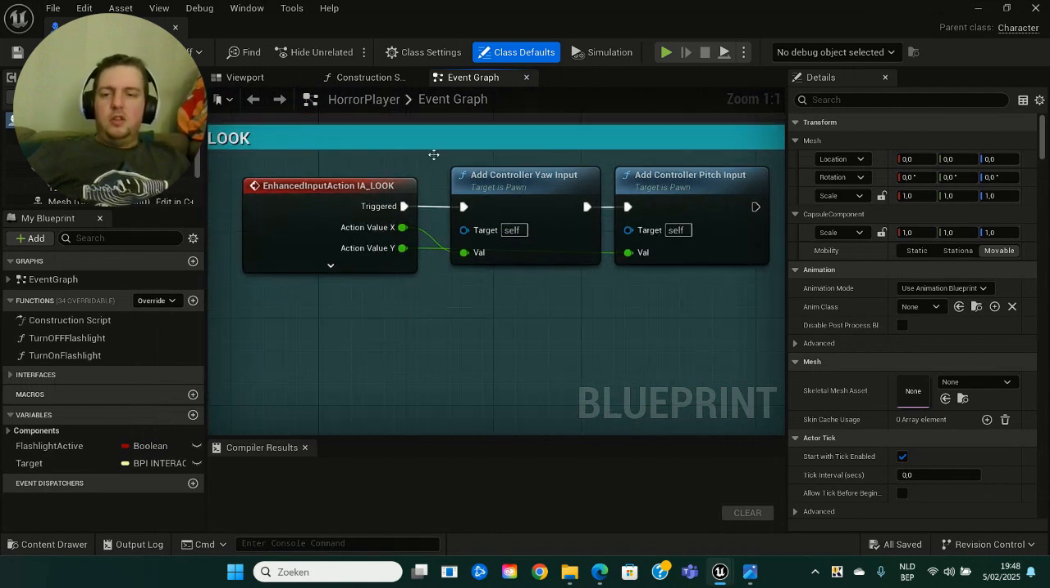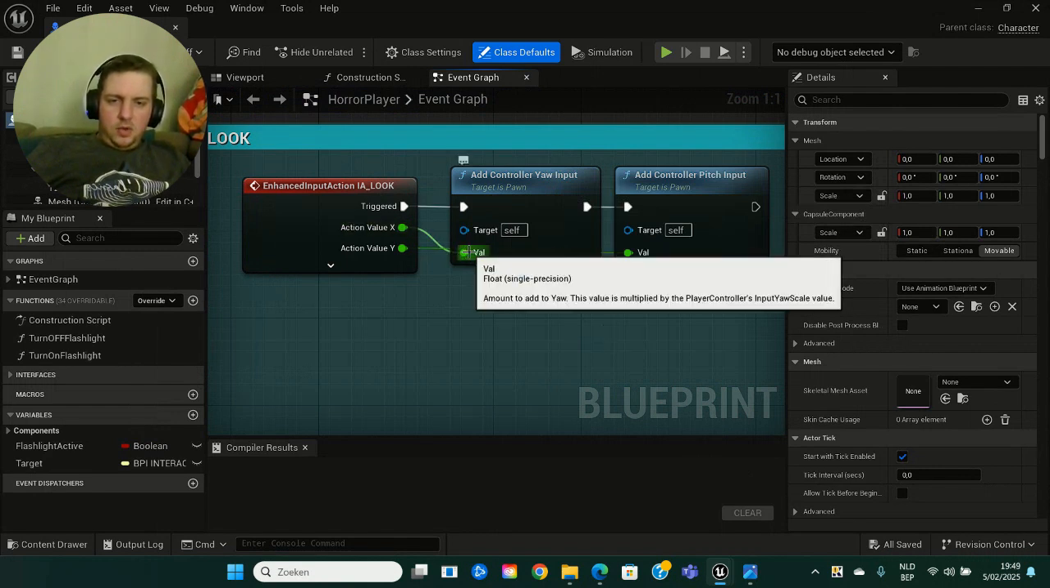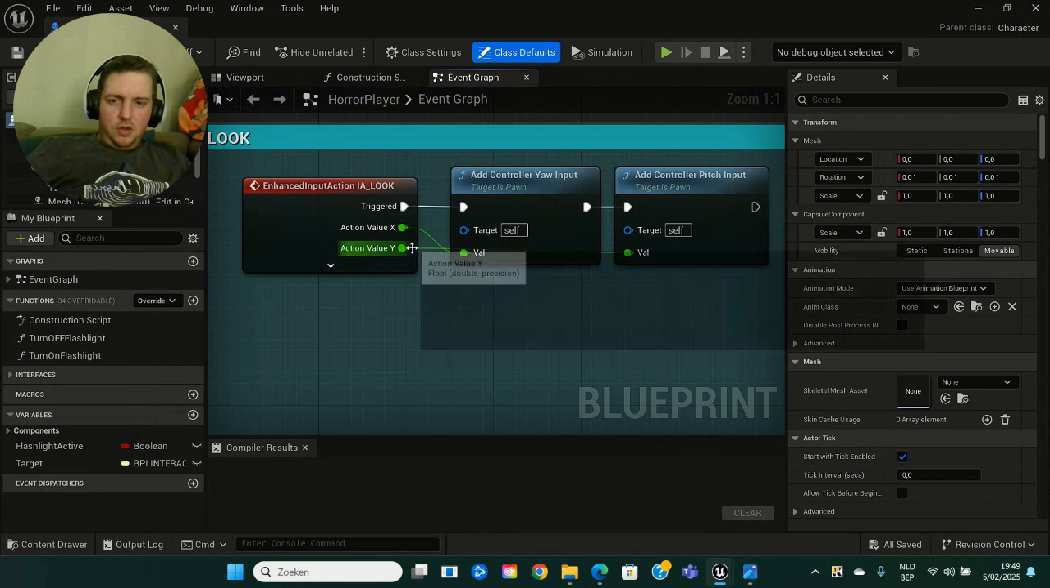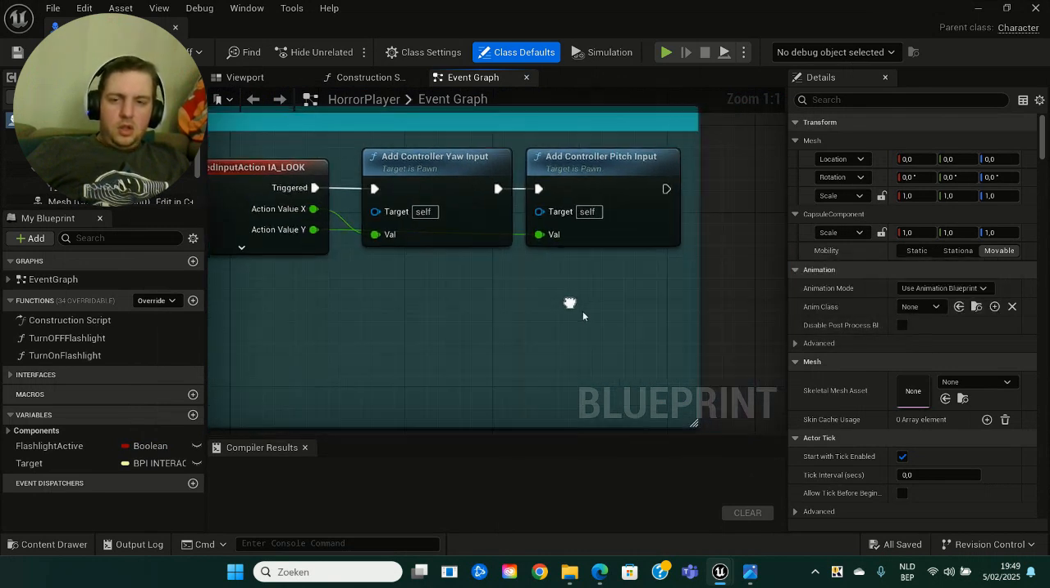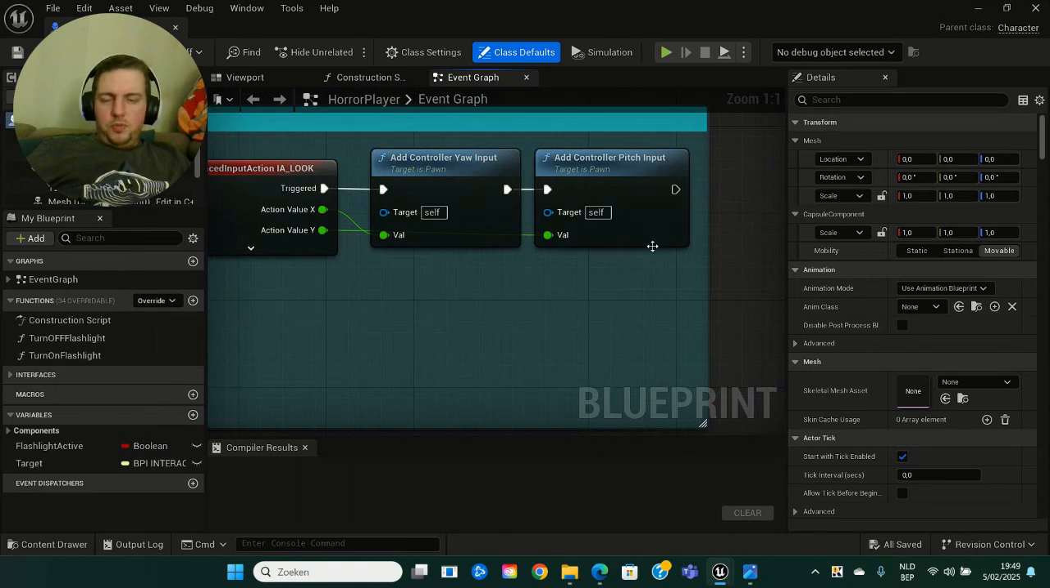Anyways, so this is the look function. It's got an enhanced input action. We're going to look at the player's look at controller. It's the yaw input, add control pitch input, action value X. We did it here, and action value Y is put in here, and it works perfectly.